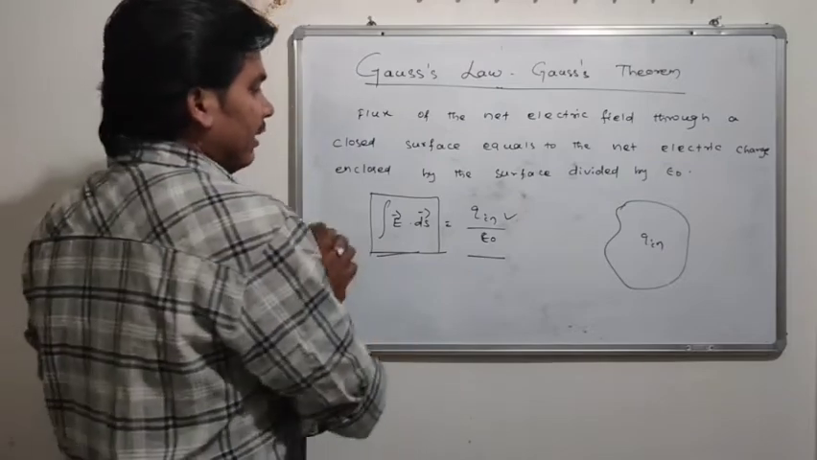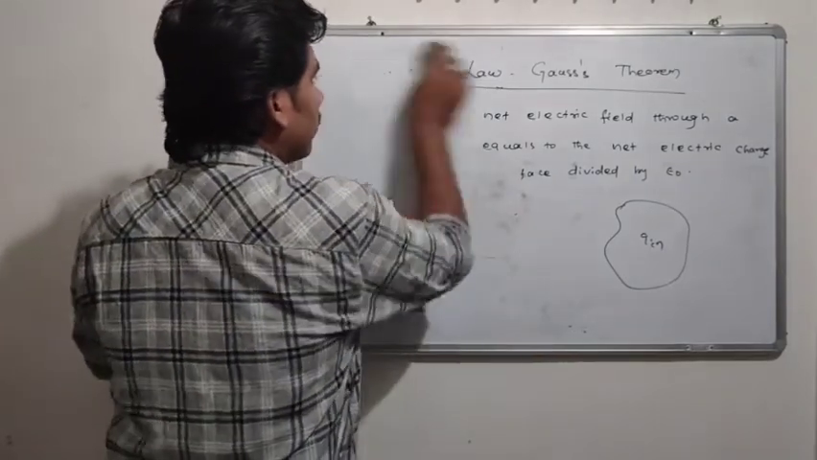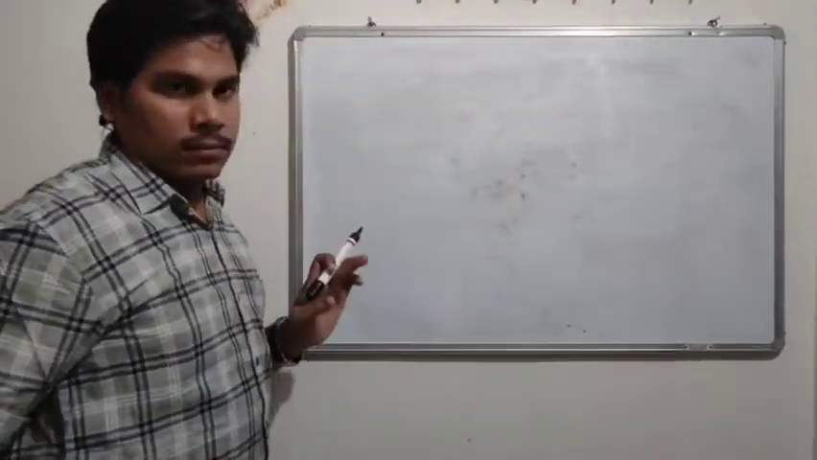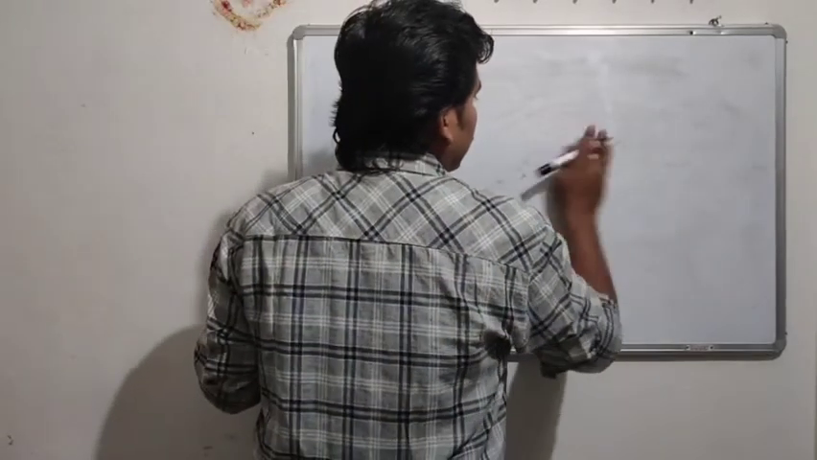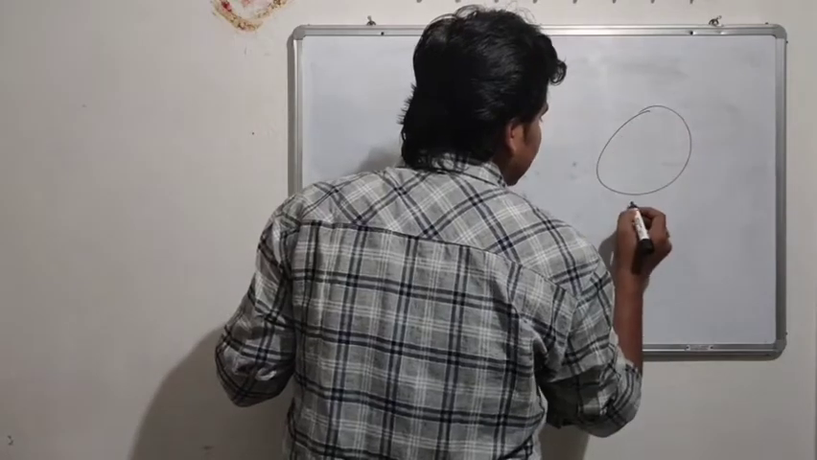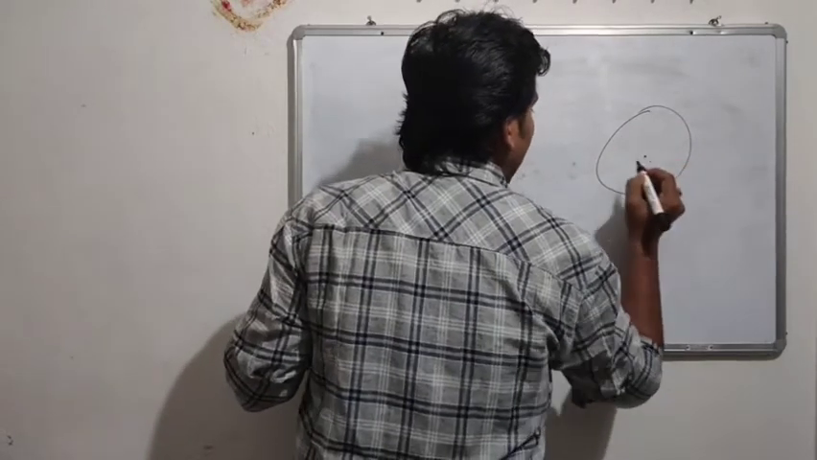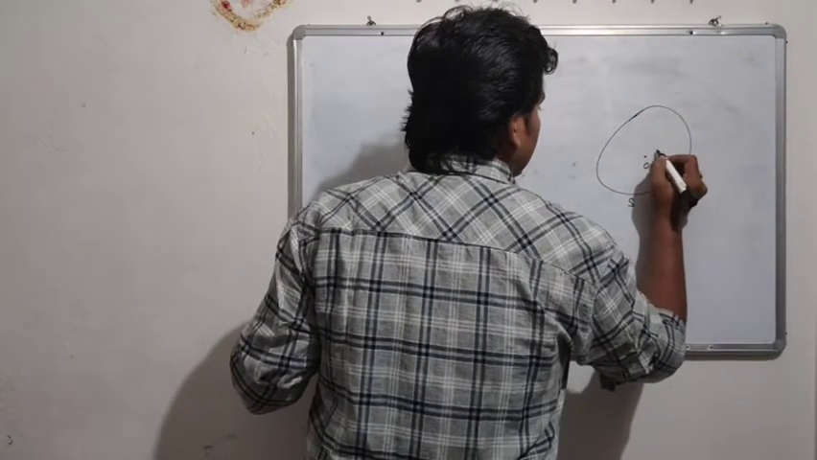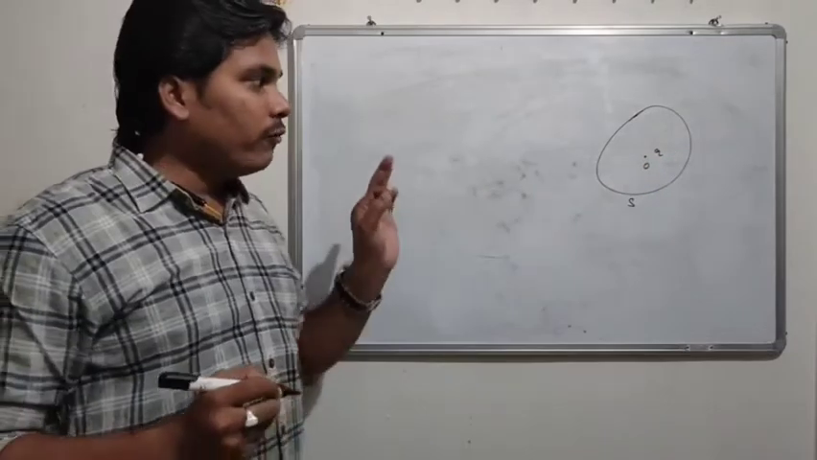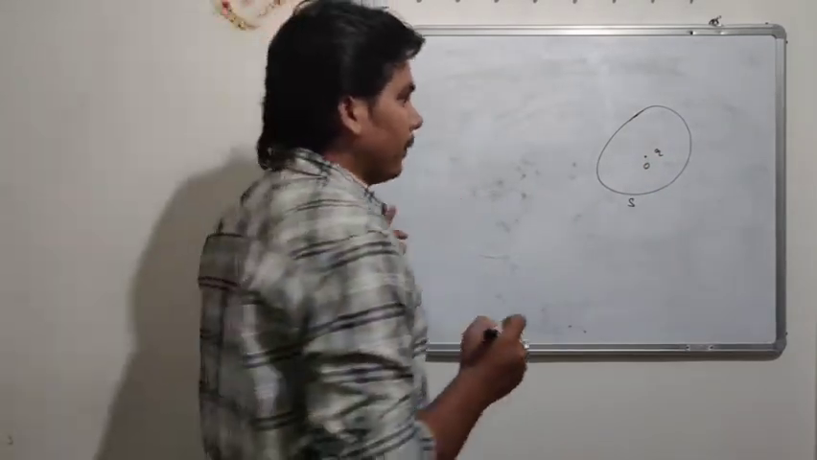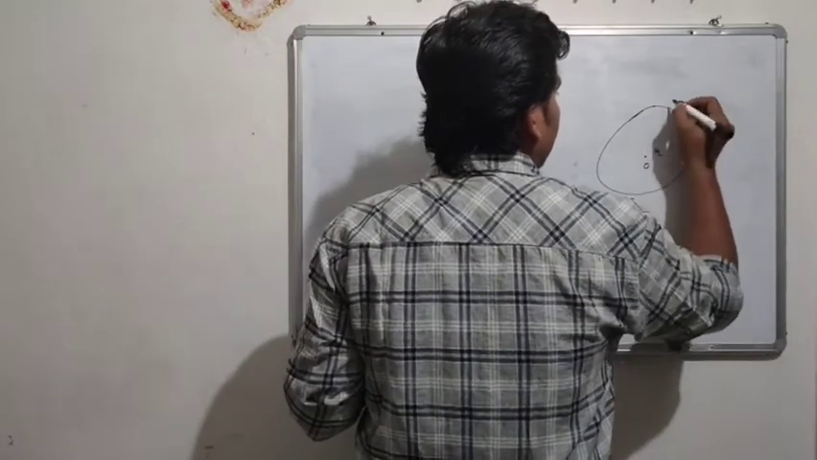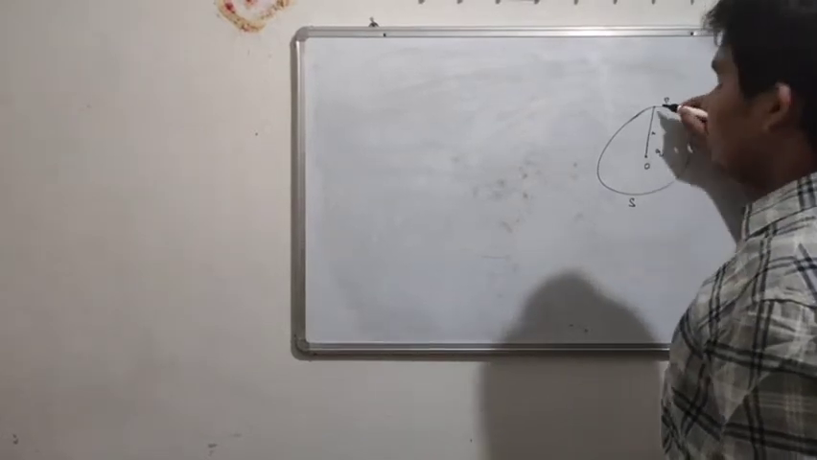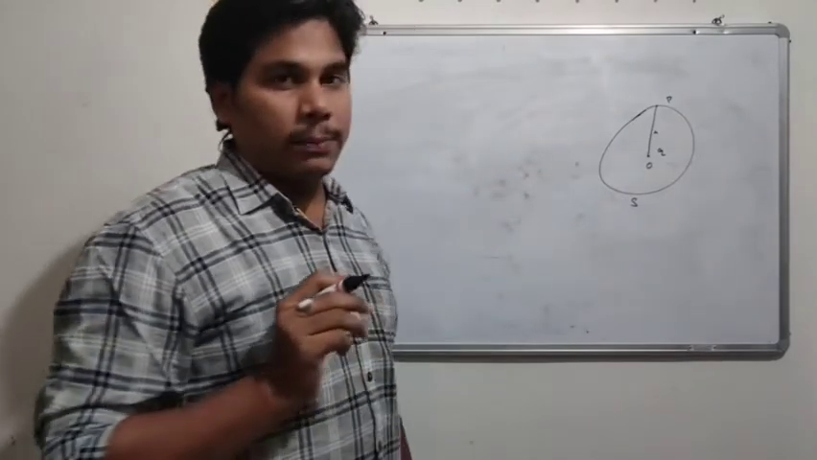See, if I take a surface S, inside the surface S, I will take a point O where I place a charge Q. I want to find the electric field at point P. Let's take this is a point P, which is at a distance of R. Now I will find the electric field at point P.